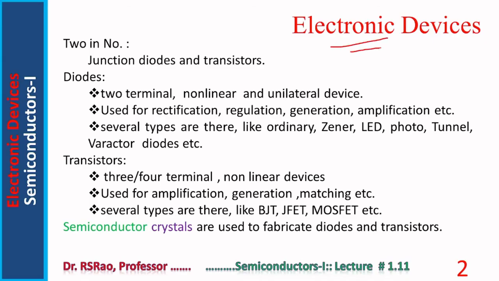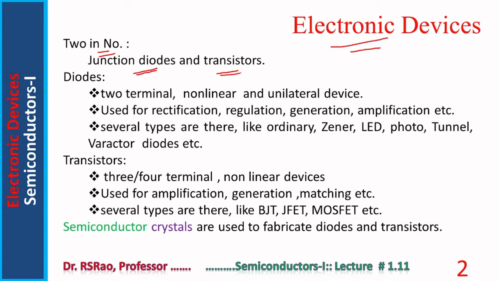Electronic devices. These are two in number, junction diodes and transistors. Notice diodes can also be constructed with vacuum tubes. Transistors can also be fabricated with vacuum tubes. In such a case, they are called triodes.